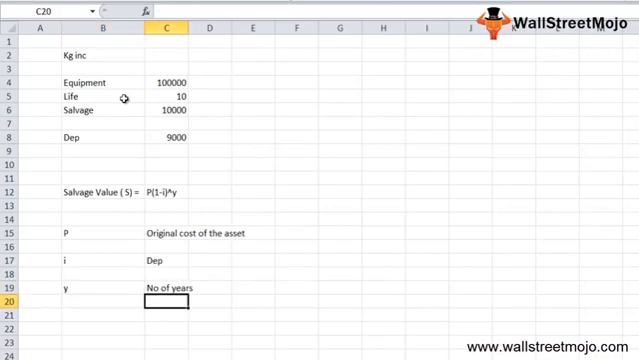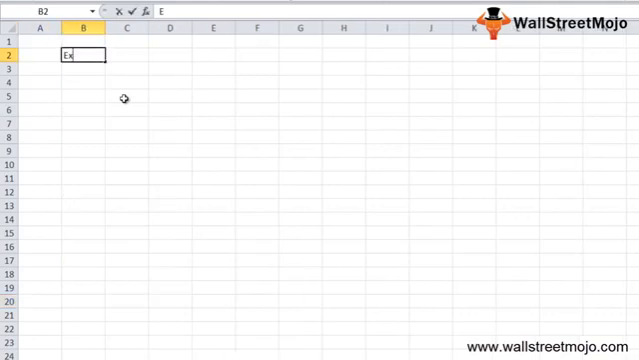To find out the scrap value, you first need to make sure that the depreciation rate is determined. Along with that, you also need to know how many years the asset will last, that is, the useful life of the asset. Let's take a detailed example on this. Let's say there's a company, again, let's say it's KG Inc.